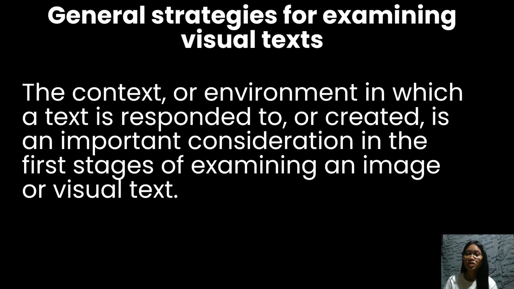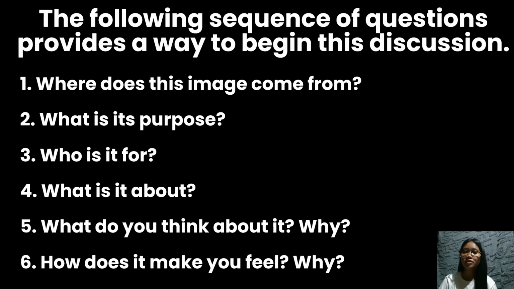General strategies for examining visual text. It is important to begin by examining the image as a whole. For each question, ask students to expand on their responses by explaining reasons why, and encourage them to use devices from the image to justify their responses. The following sequence of questions provides a way to begin this discussion.